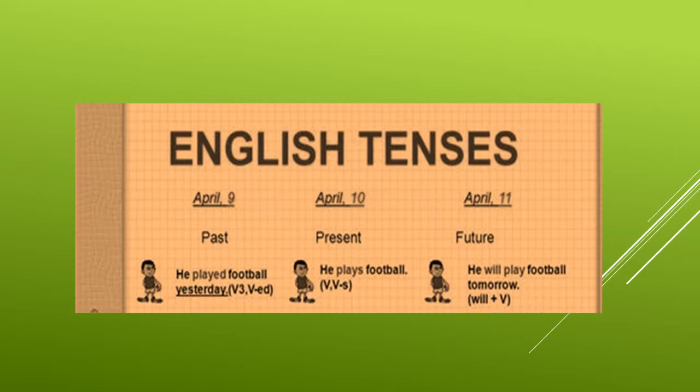In the past, we said he played football yesterday, and in present, he plays football. In the future, we need to add will before the verb. So here play is the verb, so we need to add will: he will play football tomorrow. Will and shall are the two words which are usually added for the future tense.